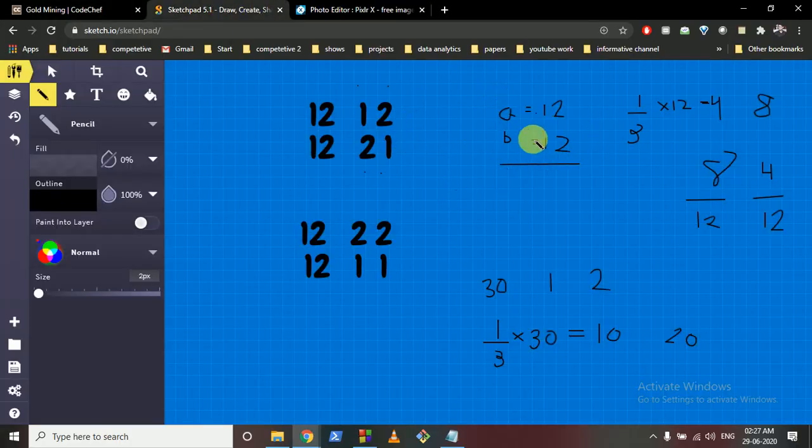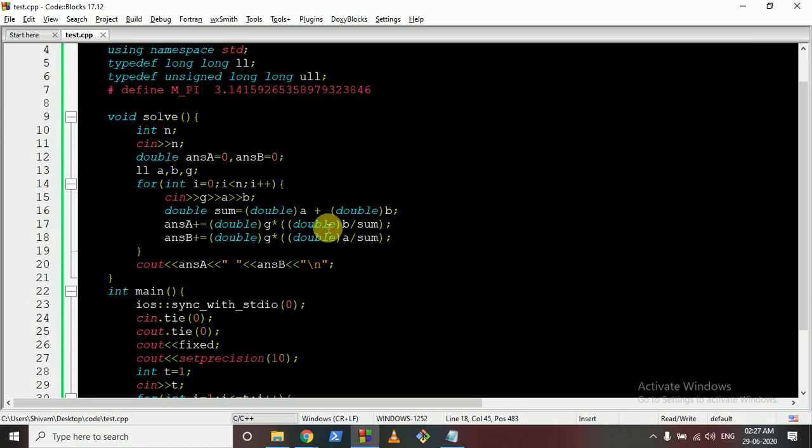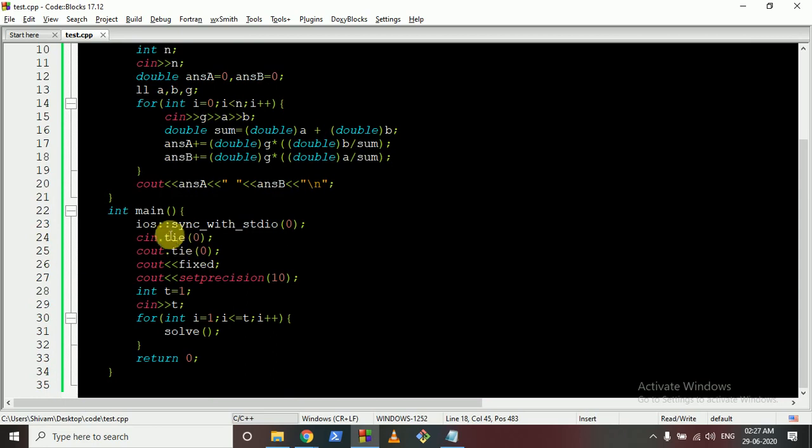That's the thing which we have done here, and we just have to use this. It's just simple maths, and after iterating over all the mines, we just output how much a will get and how much b will get. And this is the main function, which I have used to find out the precision. This is to find out the precision up to 10 to the power 6. I have used it for 10 to the power 10. So you just use cout fixed and set precision up to 10, or you can use up to 6 also, and that will give the answer.